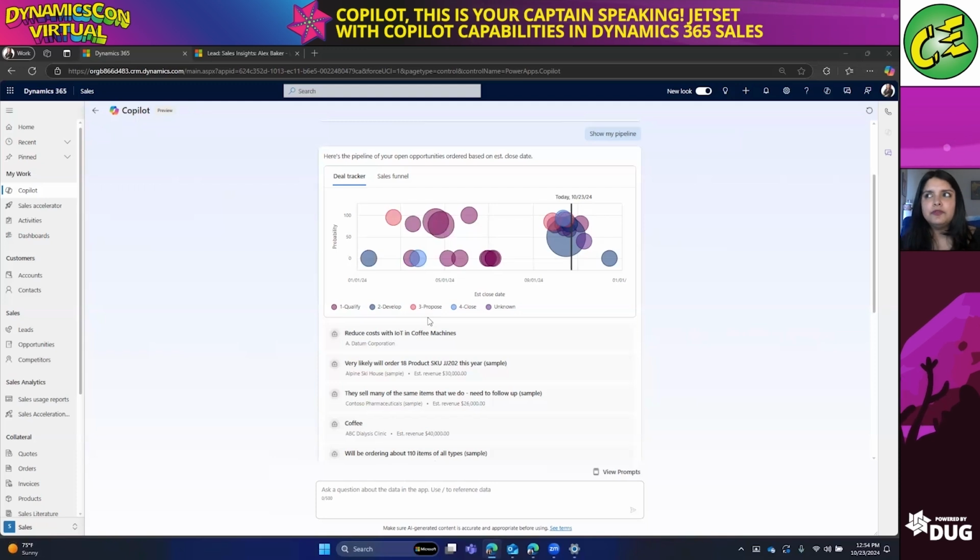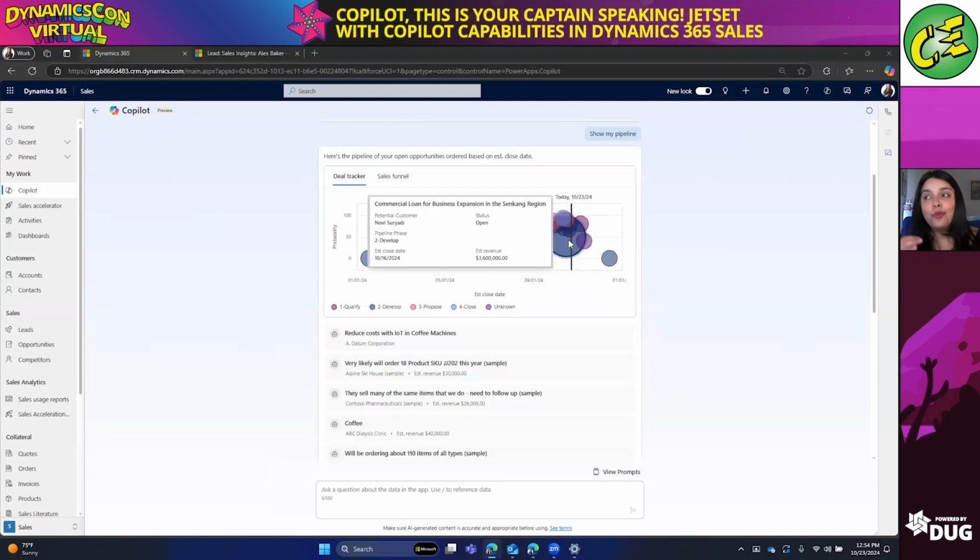So again, super helpful for me as a seller to understand where are my opportunities visually. What does it look like as the new close date comes nearer? So clearly I have a lot of work to do. There's quite a few opportunities that are a little past the due date. So I need to go and reconcile those, update them as needed.